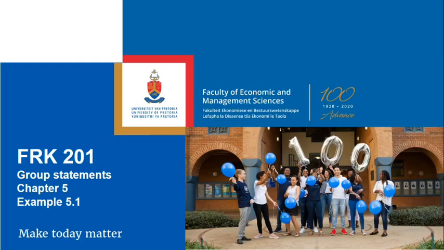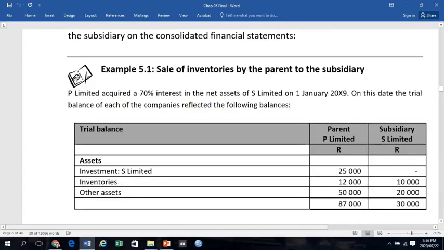Group Statements, Chapter 5, Example 5.1. This example looks at the scenario where there's a sale of intragroup inventories by the parent to the subsidiary company.